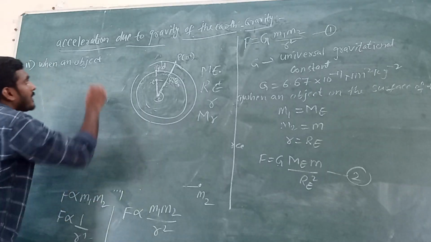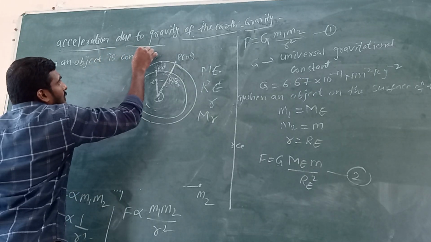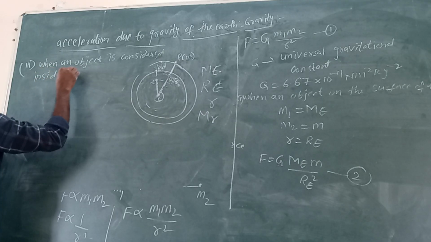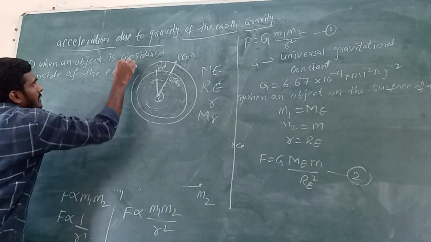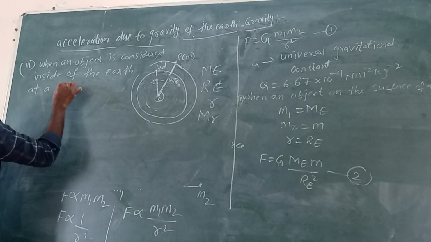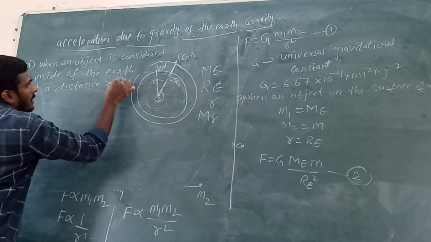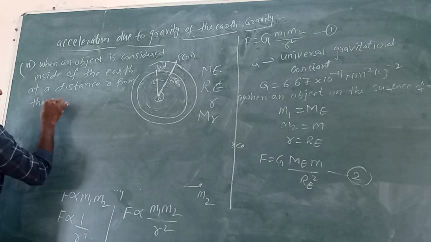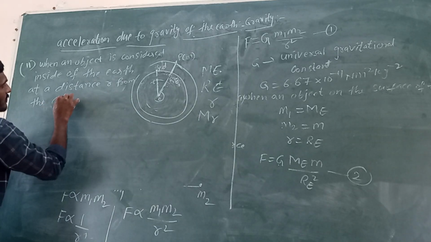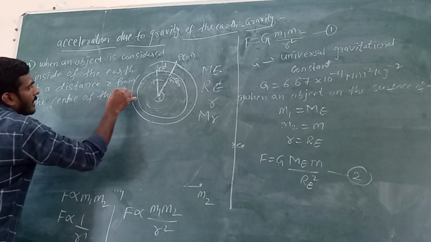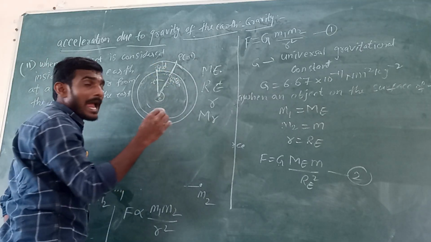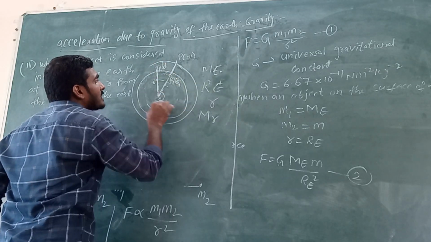When an object is considered inside of the earth, at a distance r from the center of the earth, the gravitational force acts on this point P due to the mass of this r region only.